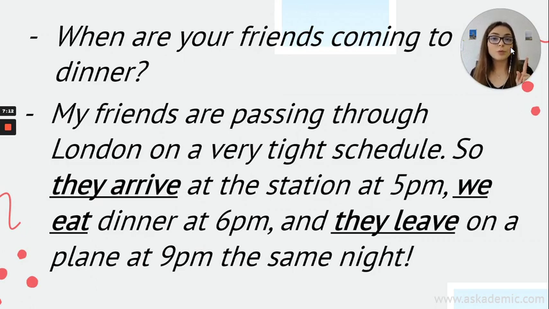So, what can we understand from this? We can use present simple while we're talking about the timetables. When we're talking about a timetable, you can use they arrive, we eat. That means we are going to eat. We are going to have dinner, right? But we simply use this because language is all about simplicity. Okay, so let's move on to another use of the future.